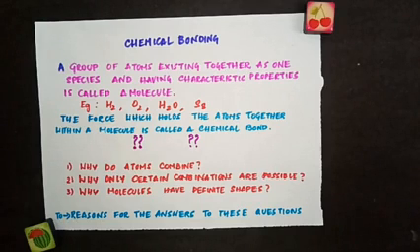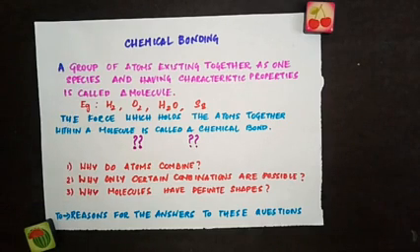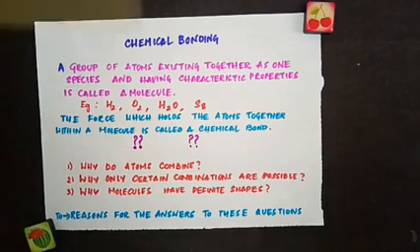For example, two hydrogen atoms combine together to give you H2, but two helium atoms do not combine to form He2. So only certain combinations are possible and other combinations are not possible. Why? And the third question, why molecules have definite shape? For example, if you take a carbon dioxide molecule, it is linear, but a water molecule is tetrahedral in shape. So why do certain molecules have definite shapes? So we need certain reasons to answer these questions.